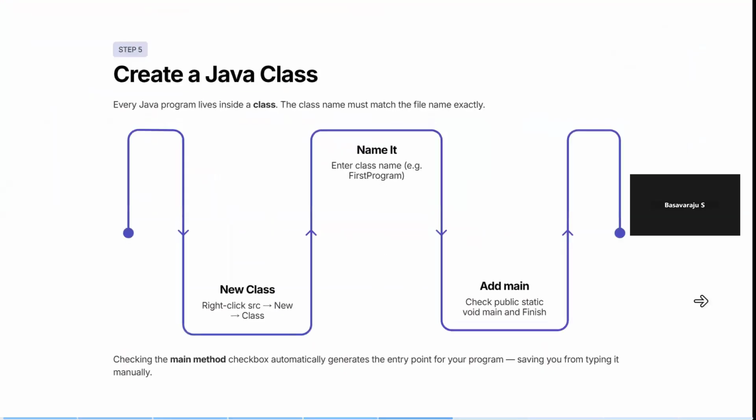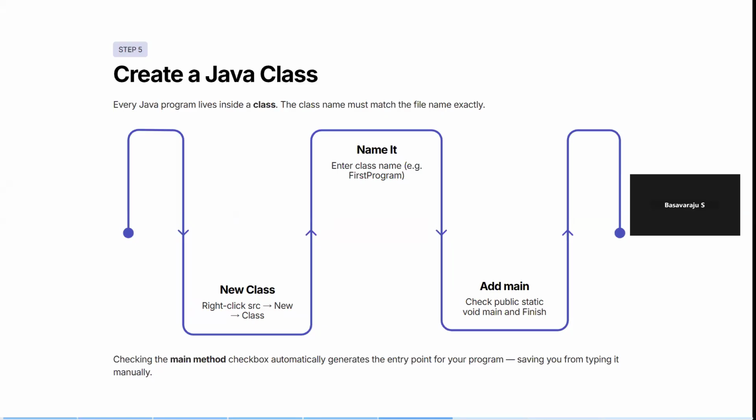Once it is done, every Java program lives inside a class. The class name must match the file name exactly. So as of now, the file name and the class name should both match. Right click on the source, default package. You can also create your own packages. SRC is a folder that gets created, and in that folder you can save all your Java programs. But my suggestion is that you create your own package.